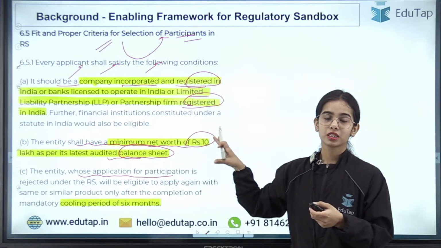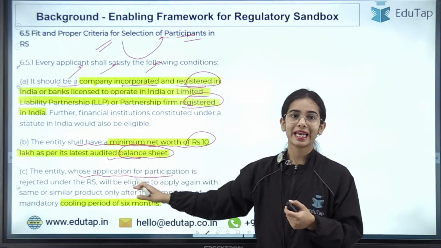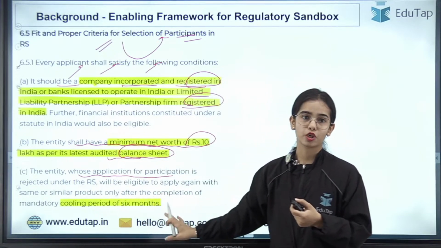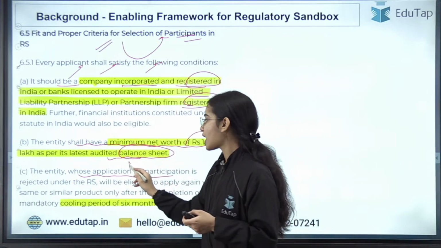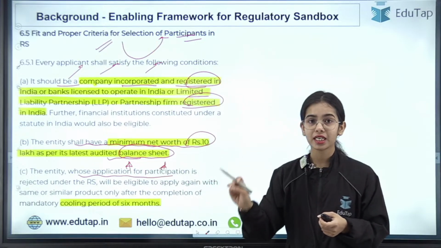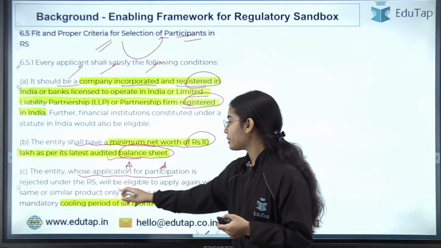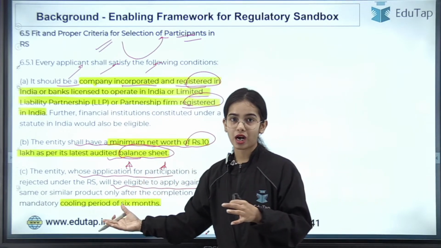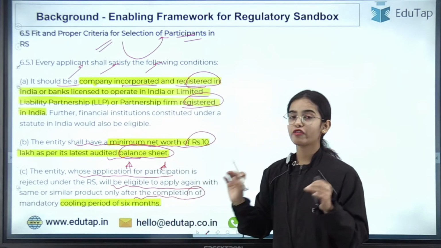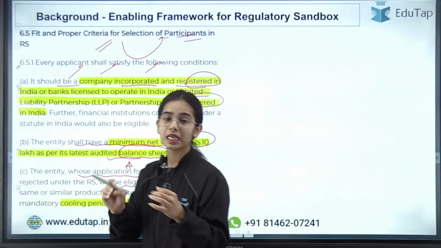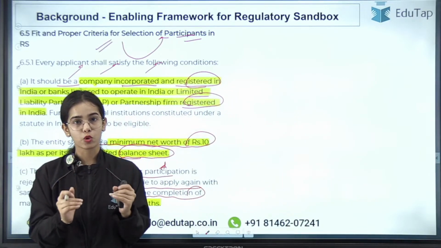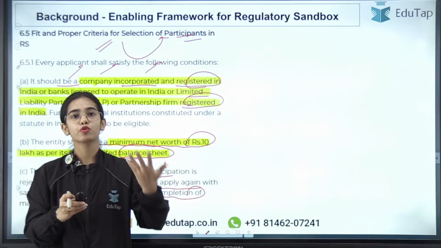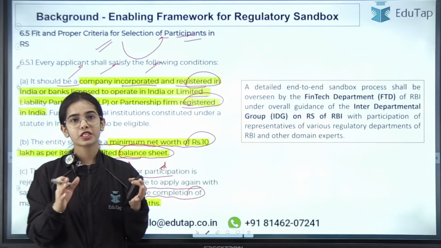If you want to take that product again, a cooling period of 6 months is required. That means the entity whose application for participation is rejected will be eligible to apply again with the same or similar product after the completion of a mandatory cooling period of 6 months. The 6 months cooling period is required so that it can be seen what improvement you have made.